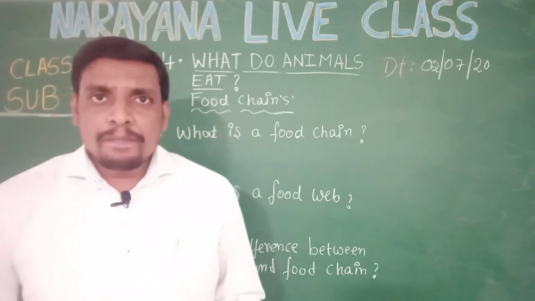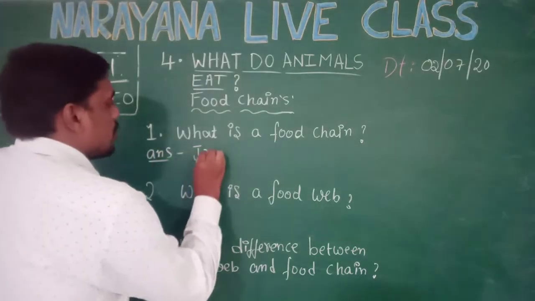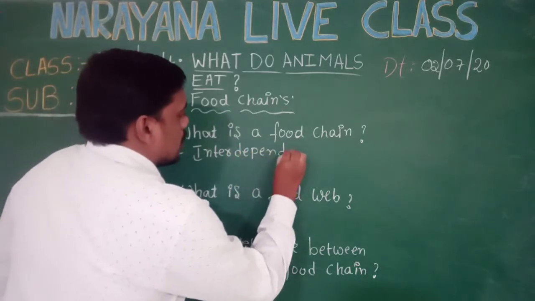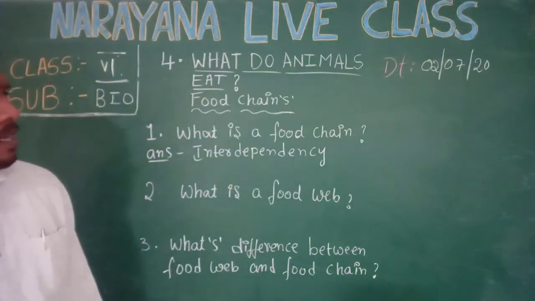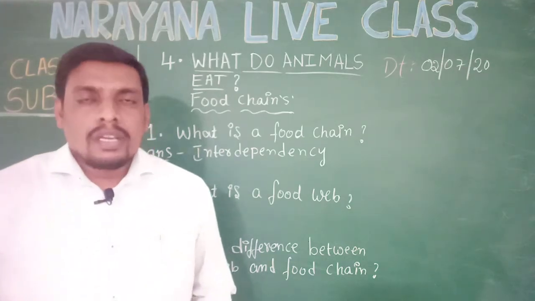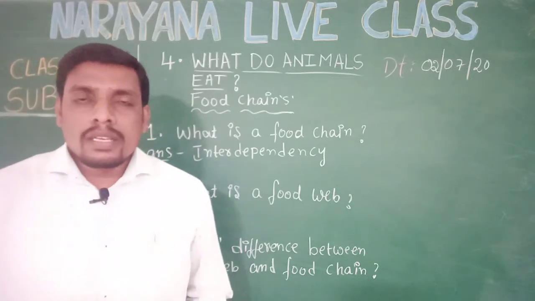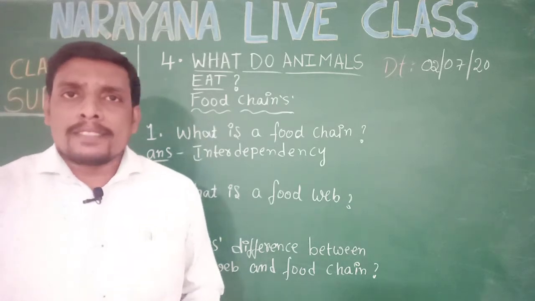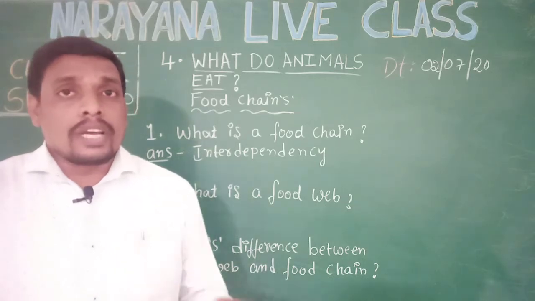So once again I will explain. The food chain explains the interdependency of living organisms, one on the other, for their food requirement, for their regular habitats, for their regular activities. Generally, the food chain explains the interdependency of living organisms related to their food habits.